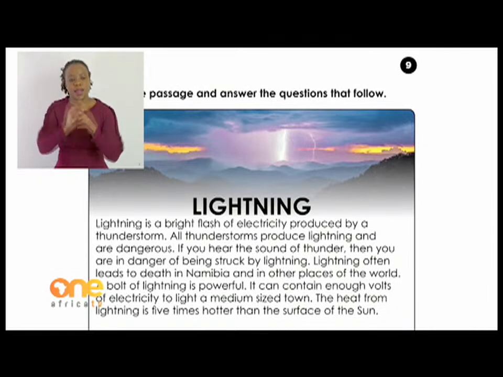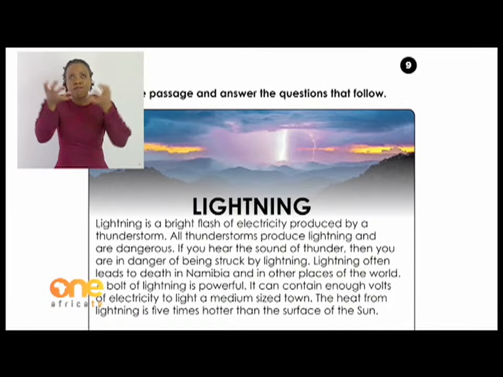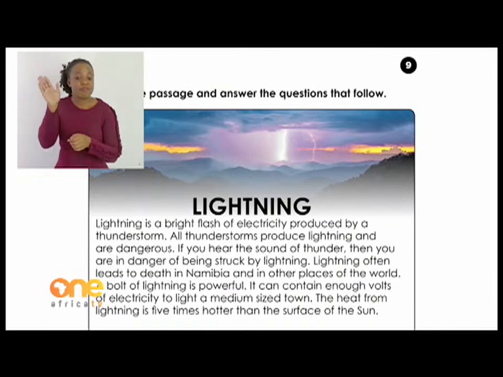Lightning. I'm sure we are all familiar with lightning. Lightning is a bright flash of electricity produced by a thunderstorm. All thunderstorms produce lightning and are dangerous. If you hear sound from thunder, then you are in danger of being struck by lightning.